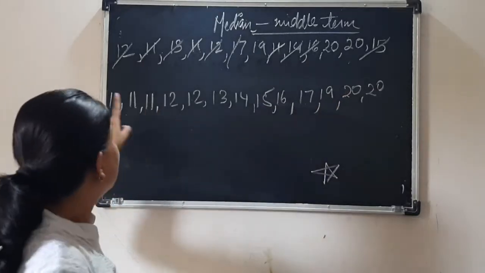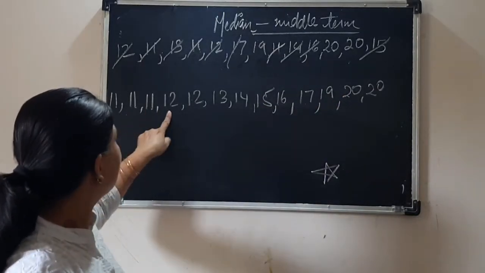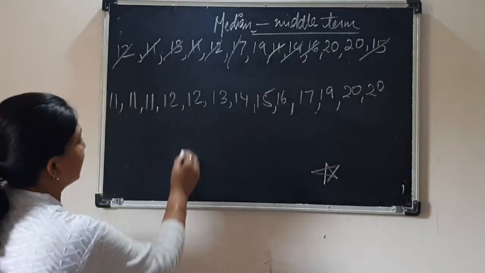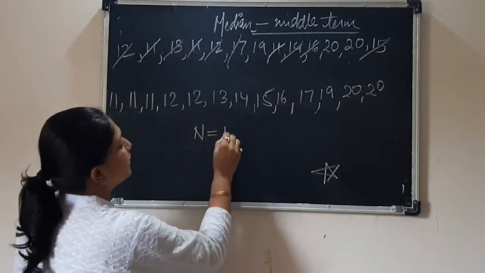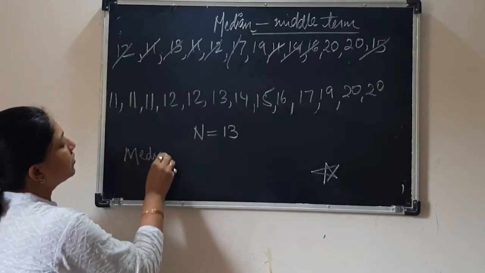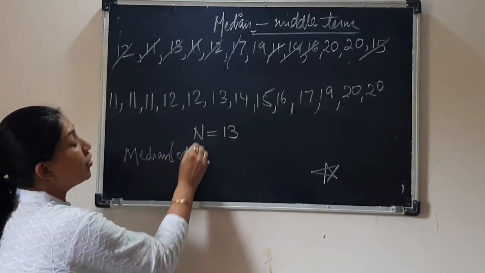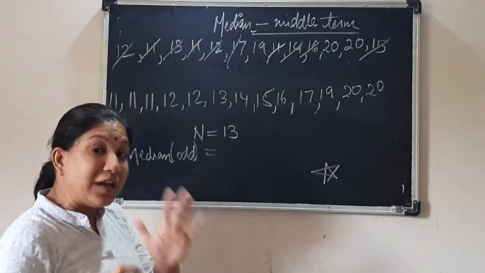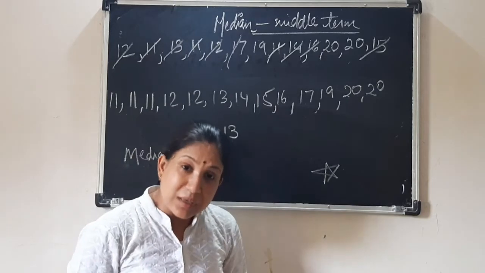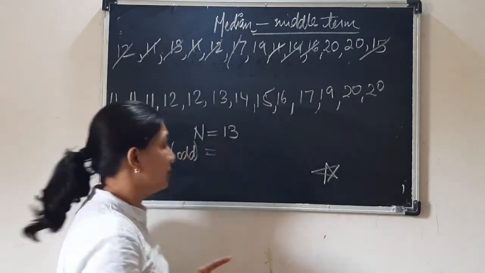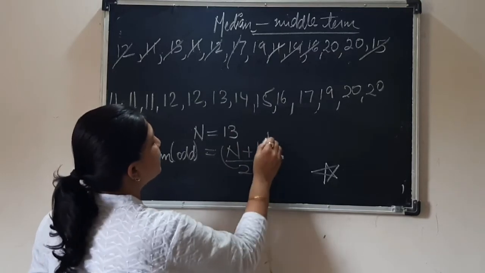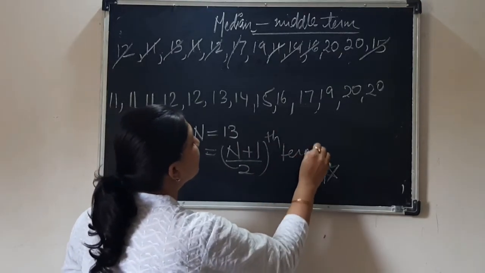We have counted. Now count here: 1, 2, 3, 4, 5, 6, 7, 8, 9, 10, 11, 12, 13. Yes, it is correct. So the number of observations is 13. How will you find the median for odd numbers? What is the formula? Say it 5 times: n plus 1 by 2th term. This term will give you the median.